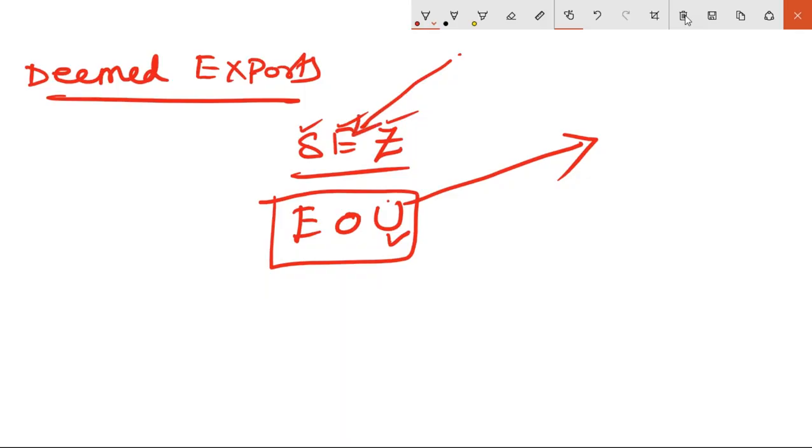TCS, IBM, who are their customers? Foreign customers, right? So when you do business, what happens? Dollars come into India. So when you set up business in SEZs, the government will give some benefits, tax exemptions. Why? Because you are promoting exports and you are getting foreign revenue, dollars, to India. Why? Because the only way India gets dollars is through exports.